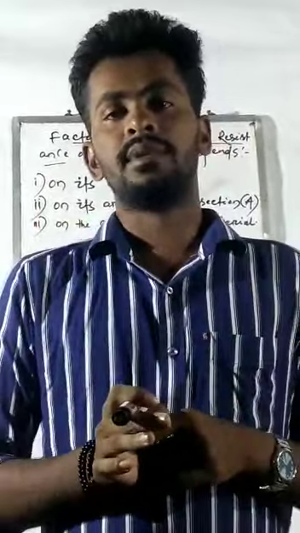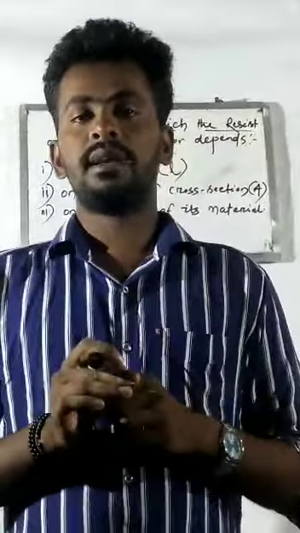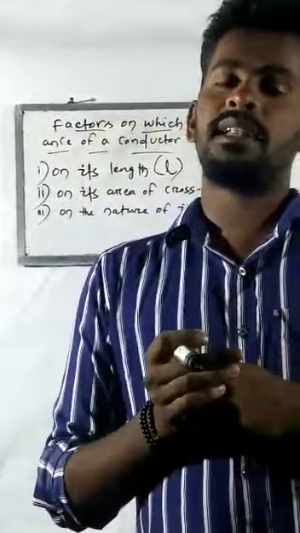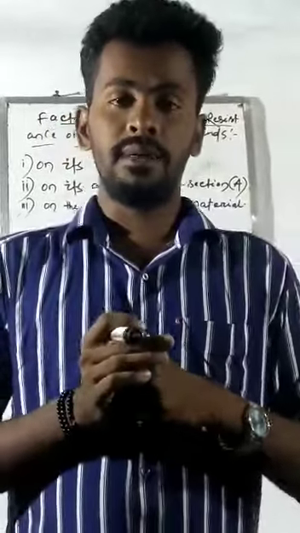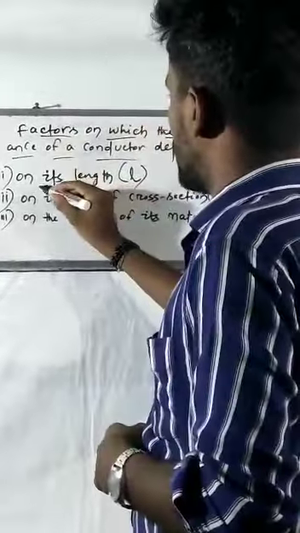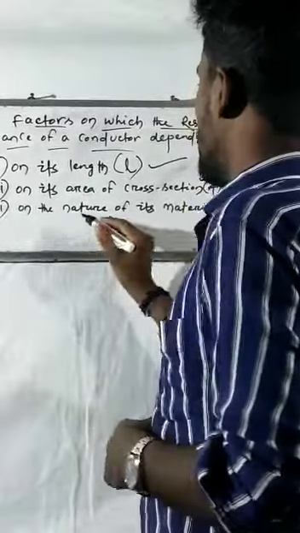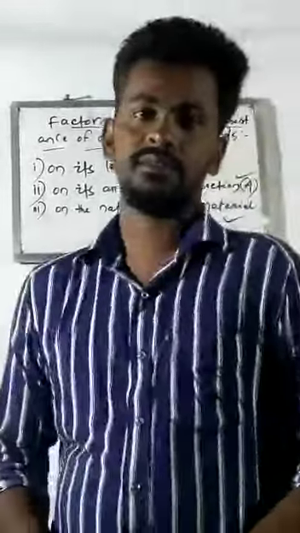And another factor is the nature of the material. Suppose aluminium is a material, gold is a material, silver is a material. Different materials have different resistances. So look here, it depends on only three factors: its length, its area of cross section, and the nature of the material.